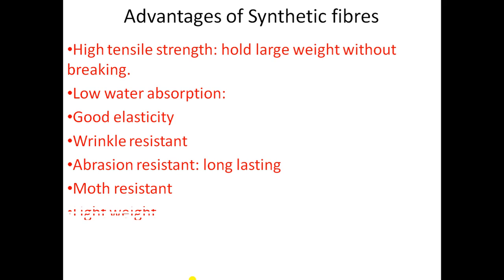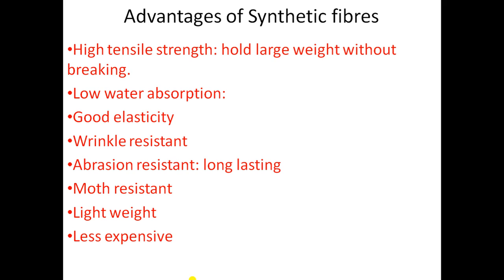Now come to the next one, that is lightweight. Most synthetic fibers are quite lightweight, but natural fibers are comparatively heavy as compared to synthetic fibers. Then the next one is that it is less expensive. Synthetic fibers are less expensive and more affordable. You can afford them. But natural fibers are a little expensive.